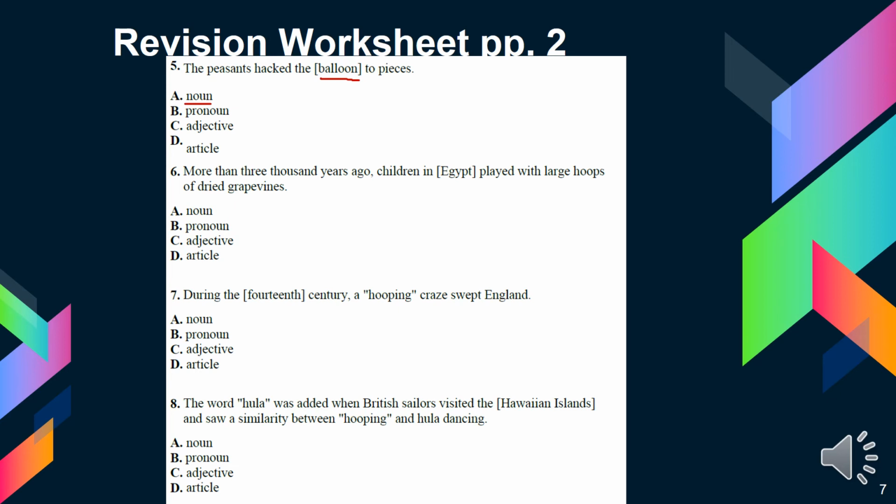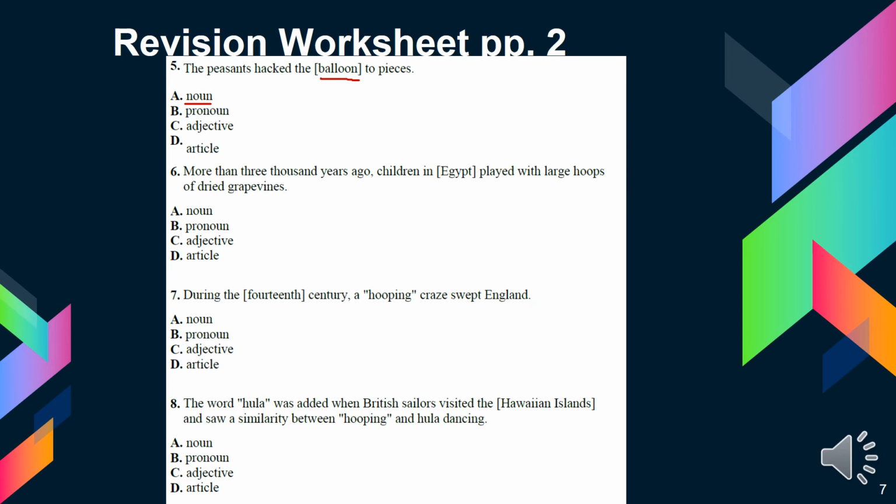Number 6. More than 3,000 years ago, children in Egypt played with large hoops of dried grape vines. If you know the grapevines, this is like a vine. It's like a tree, but it's these climbing trees. And this hooping means that they make rings out of these flexible stems.